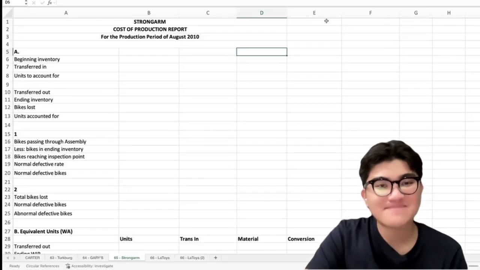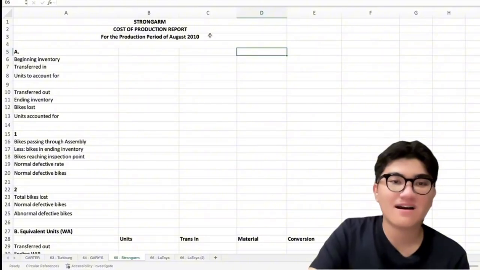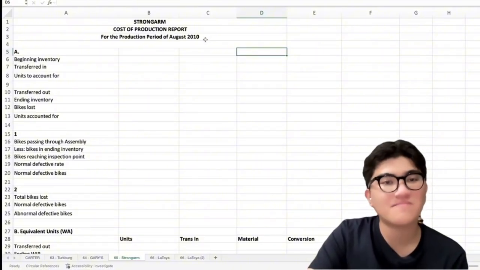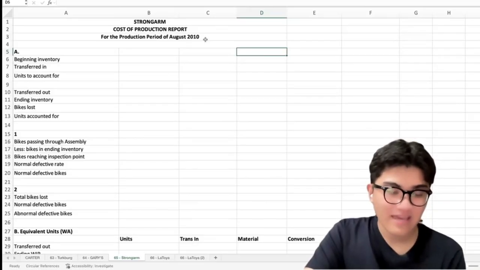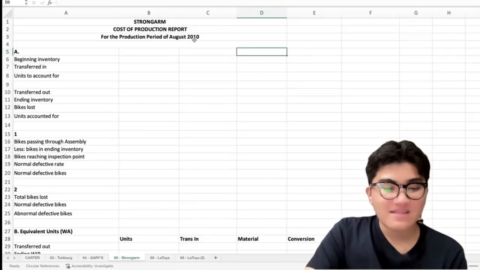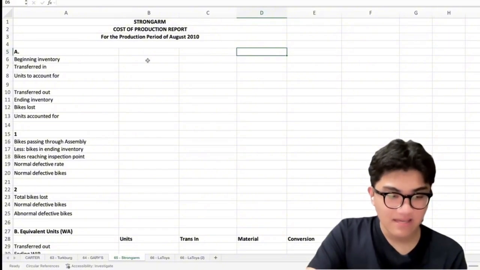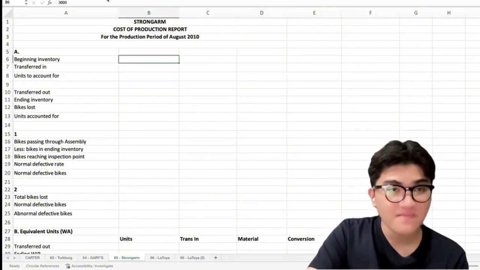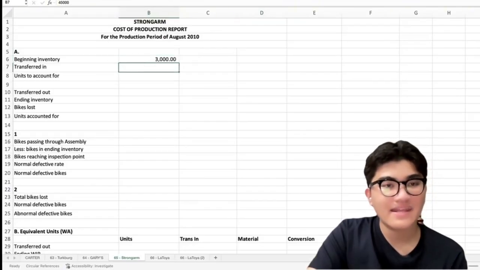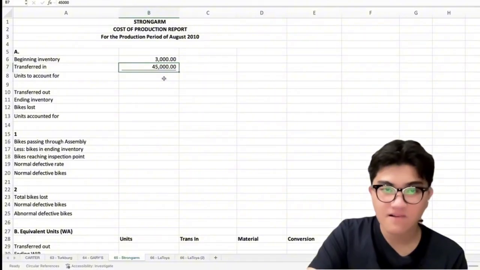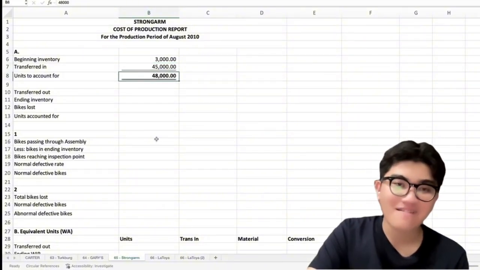Okay, so now let's proceed to Strong Arm Company. Now we will be producing the cost of production report for the production period of August 2010. Okay, now let's look at the physical flow of units. First, we will be getting the beginning inventory of 3,000 units and transferred in units of 45,000 units. Now we add the two, we get the units to account for of